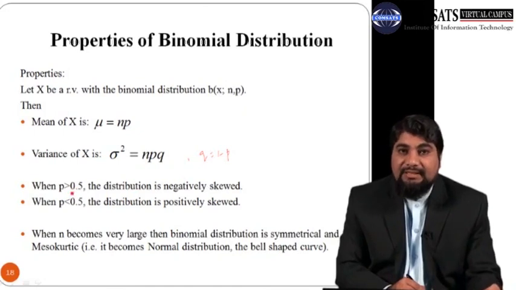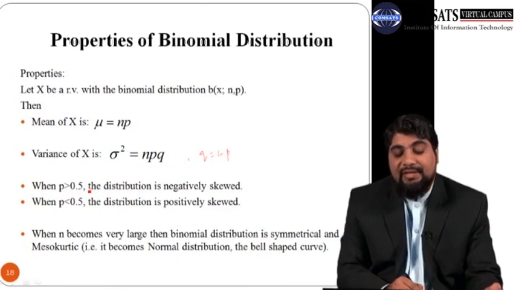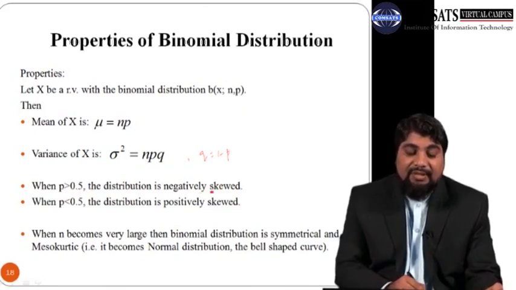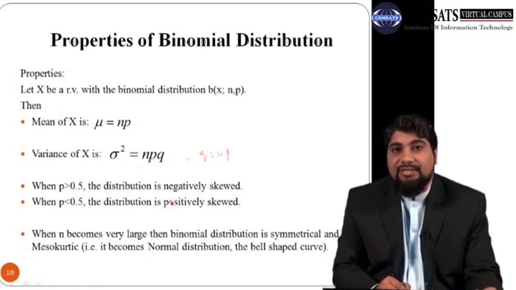When p, which is the probability of success, is greater than 50%, then the distribution is negatively skewed. And when p is less than 50%, then the distribution is positively skewed.